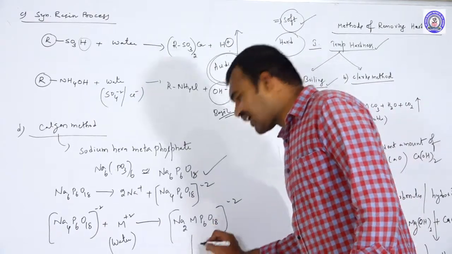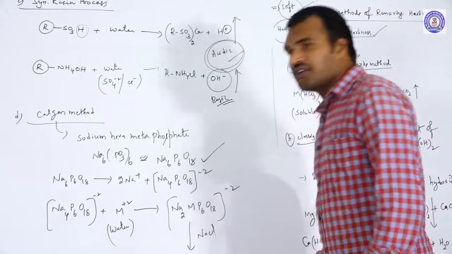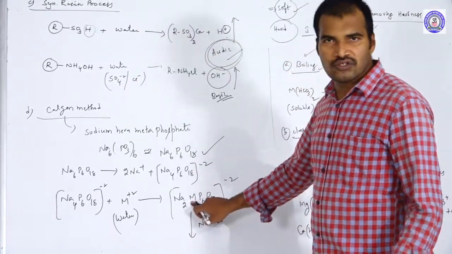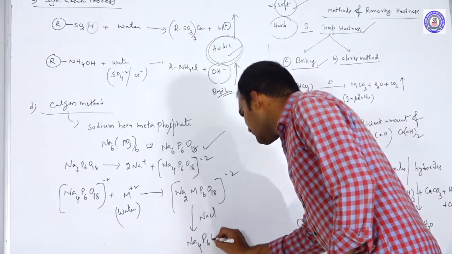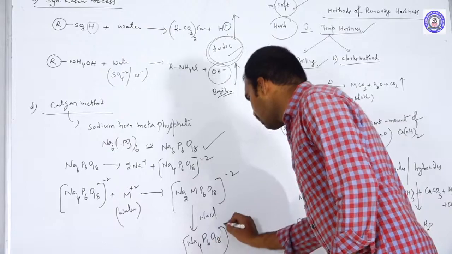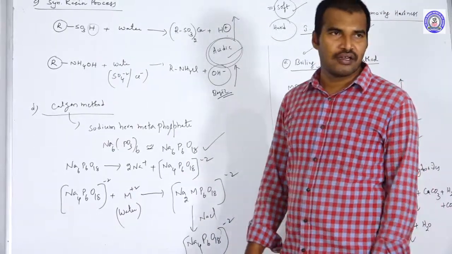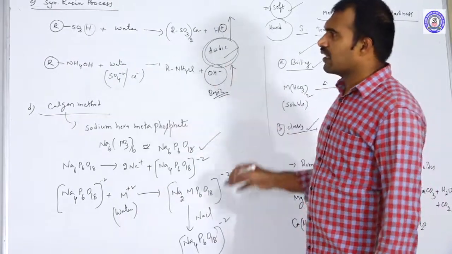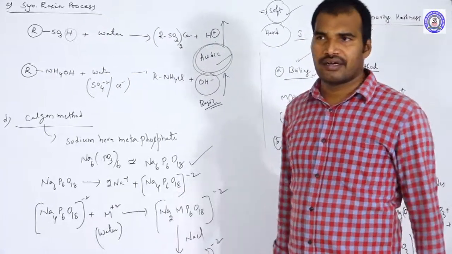Again, this exhausted Calgon can be revived by treating with NaCl. If you treat this with NaCl, the sodium ions will go and remove the metal ions, and it becomes Na4P6O18 with minus 2 charge. Like this, the exhausted Calgon also can be revived by treatment with sodium chloride solution. So these are the methods of removing both temporary hardness and permanent hardness.